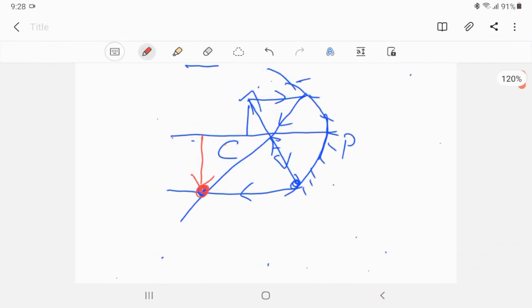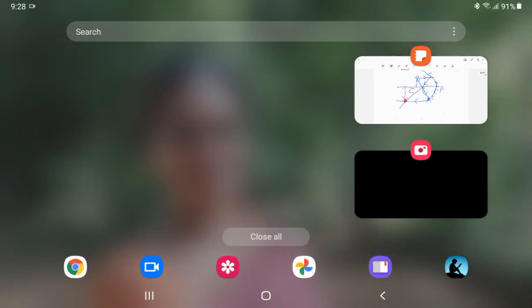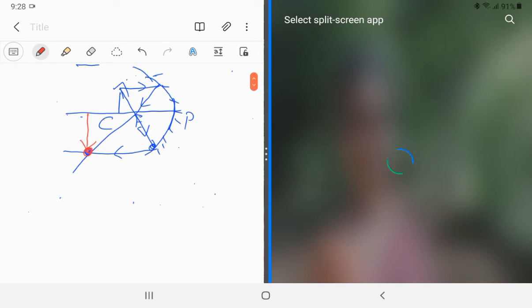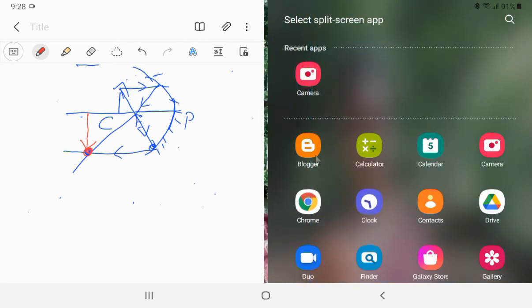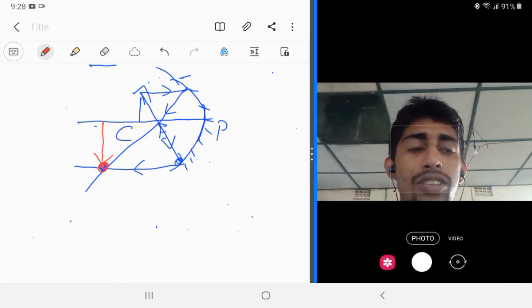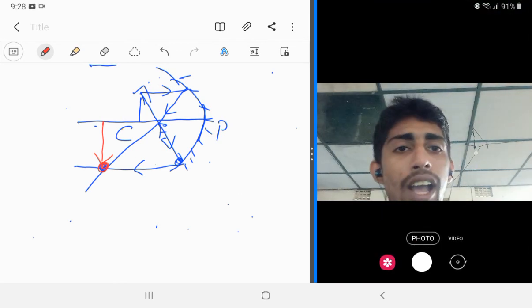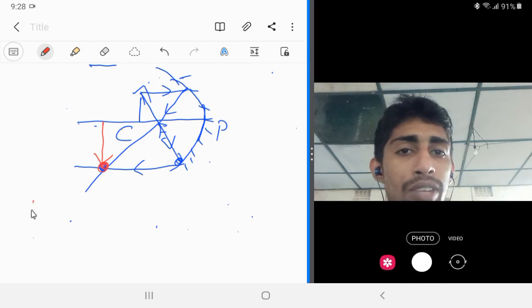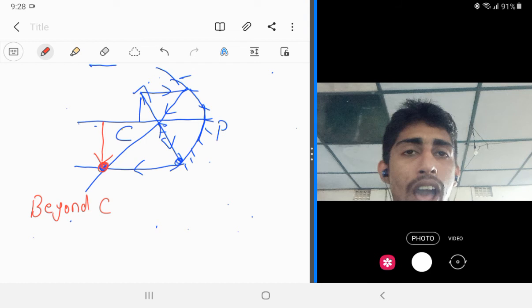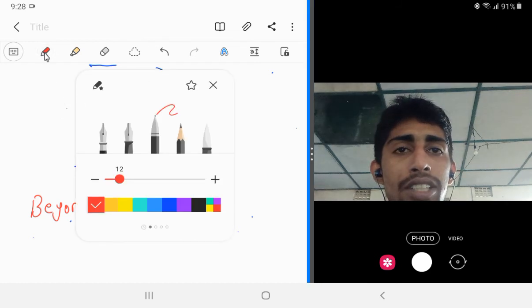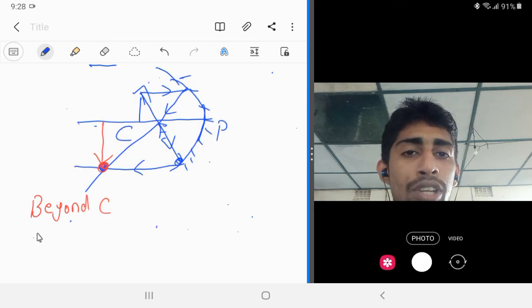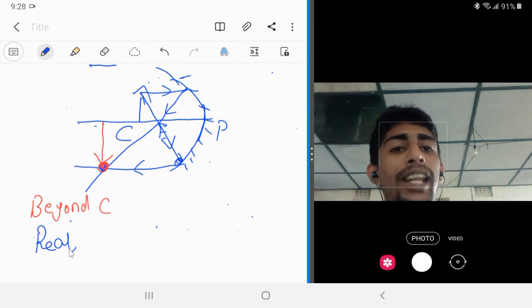You can see here that in here we will get the image at this point. So where we will get the image? We will get the image beyond the point C. And what are the characteristics of the image? Is it real or virtual? The image is real.